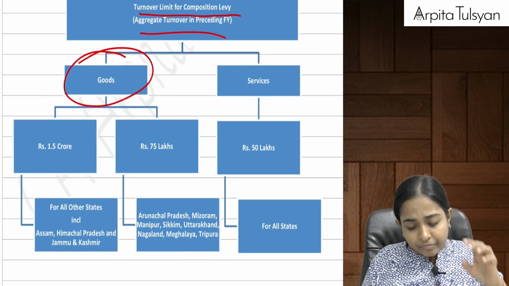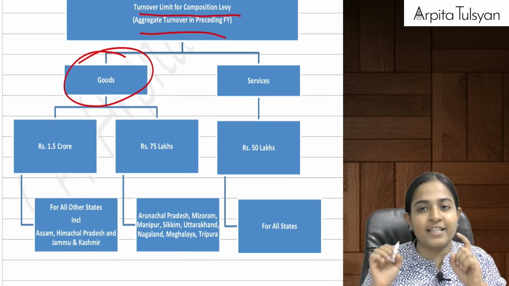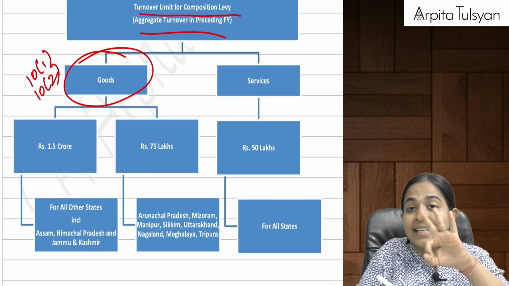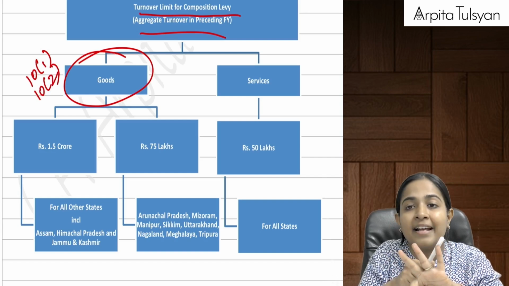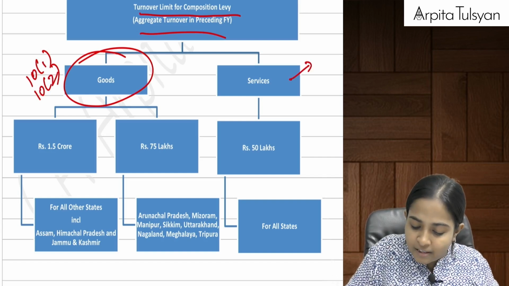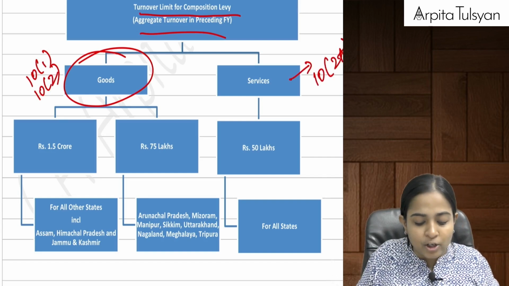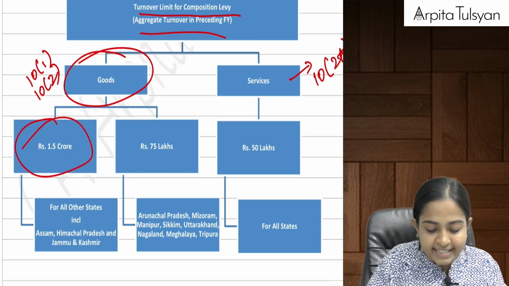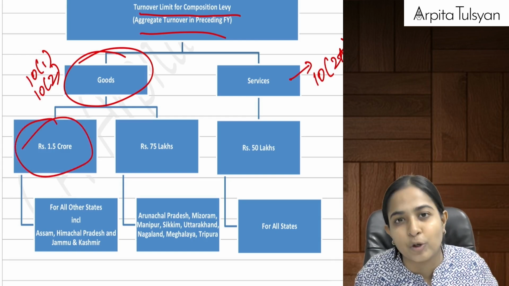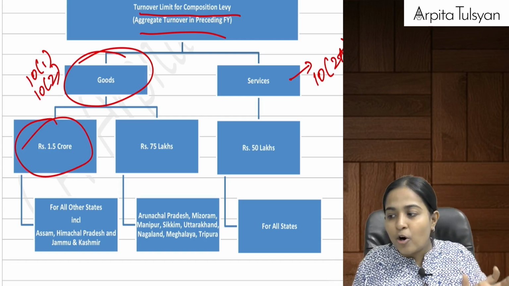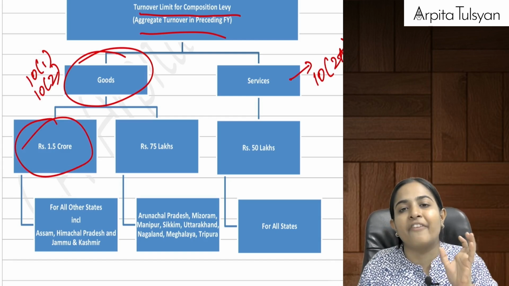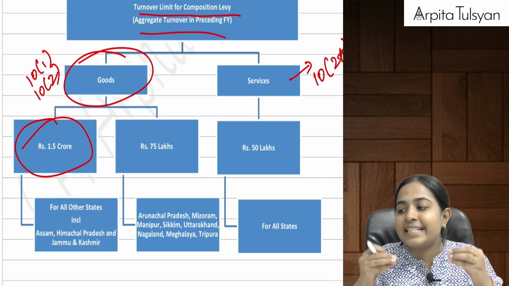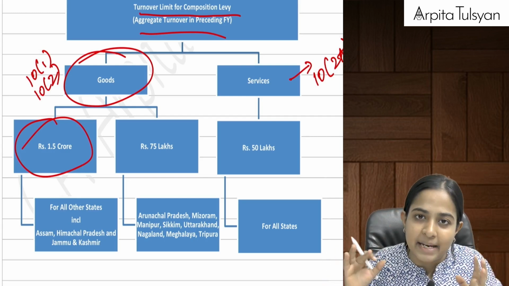Now, in case of goods, listen here. In case of goods, we are talking about section number 10.1 and 10.2, where three items were considered: manufacturer, trader and restaurant services. And for services, we are talking about section number 10.2a. My last year turnover should not have exceeded rupees 1.5 crore. If my last year aggregate turnover did not exceed 1.5 crore, then in the current year at least I am eligible for composition scheme.